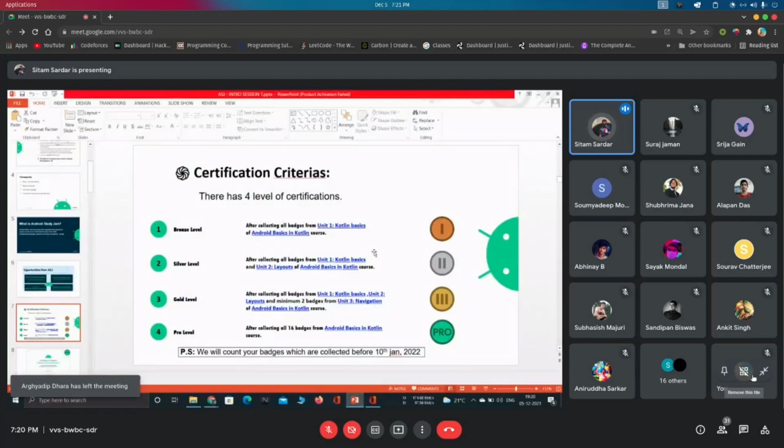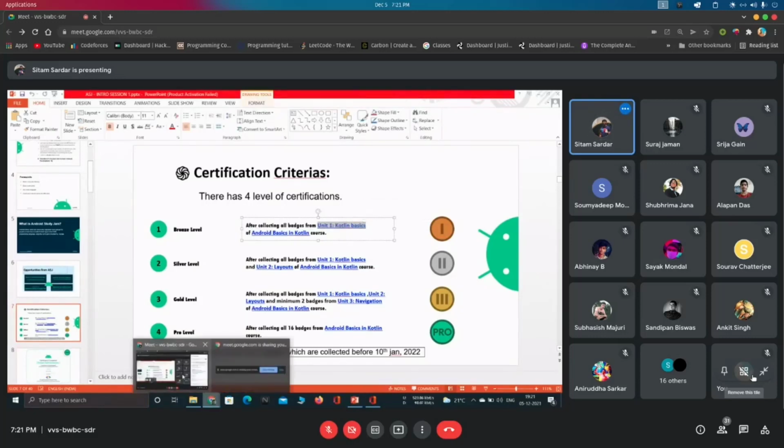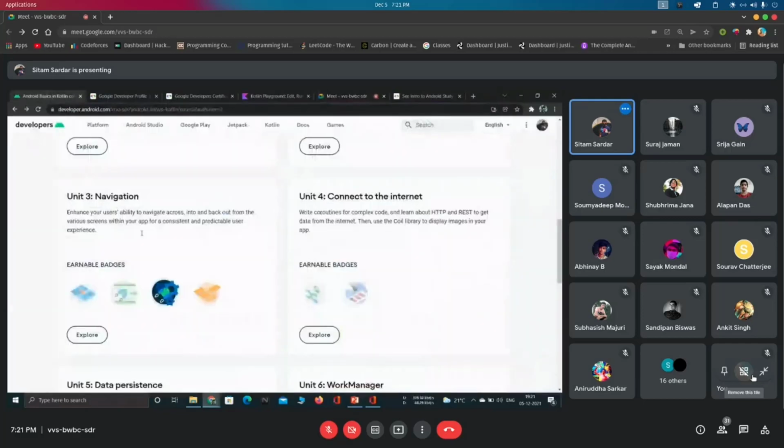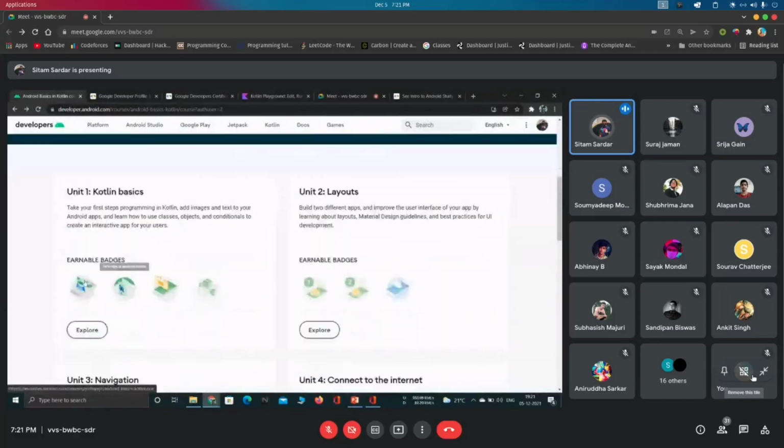So this is our certification criteria. We have decided that if you are able to finish at least unit 1, collecting all four unit 1 badges, we will provide you a bronze level certificate.